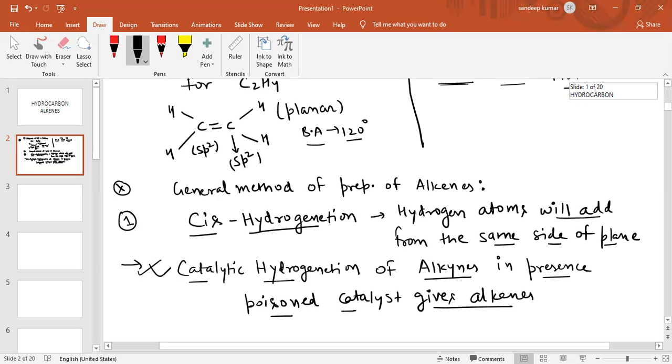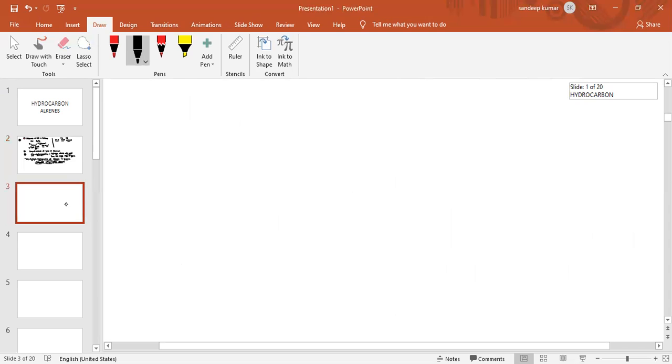If we do not use this poisoned catalyst, then the alkyne will directly convert into alkanes, so alkenes will not be obtained. So what are the catalysts we use? The first reaction I am going to discuss with you: this is an alkyne, R-C triple bond C-R'.